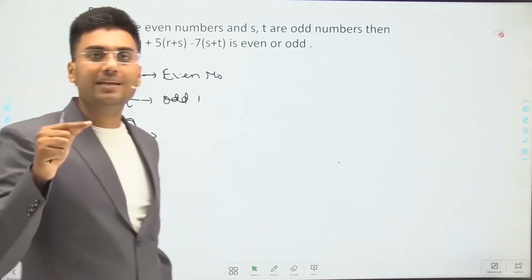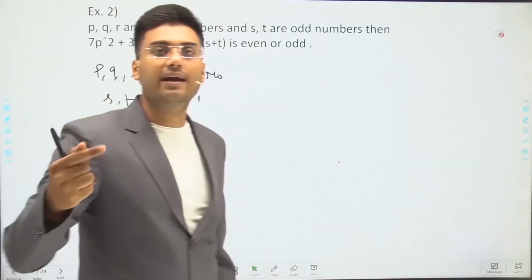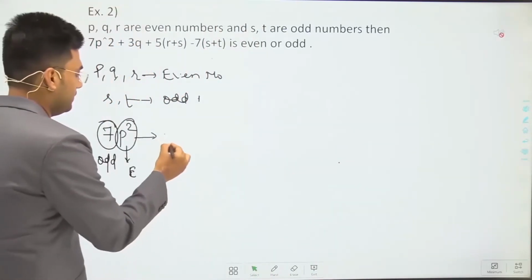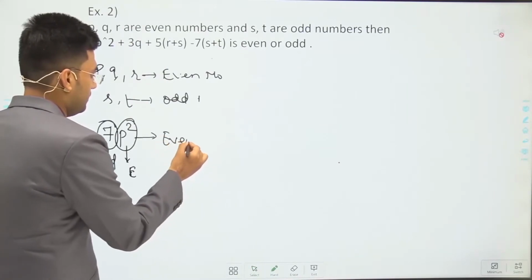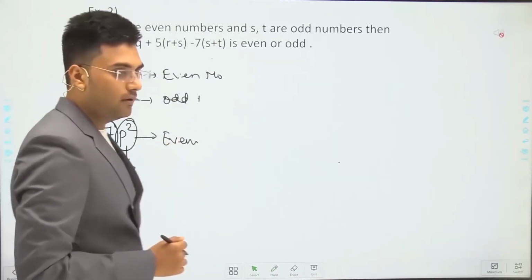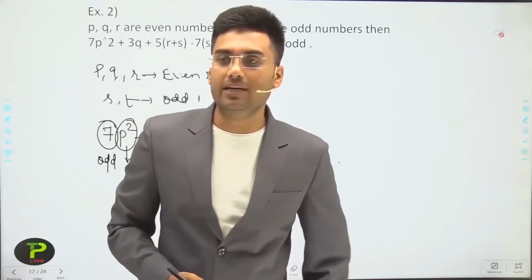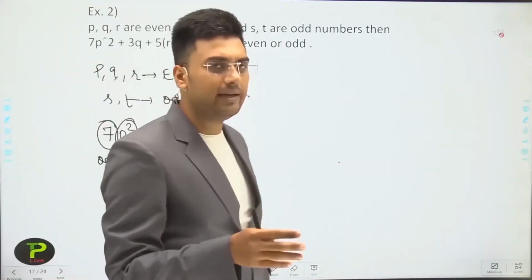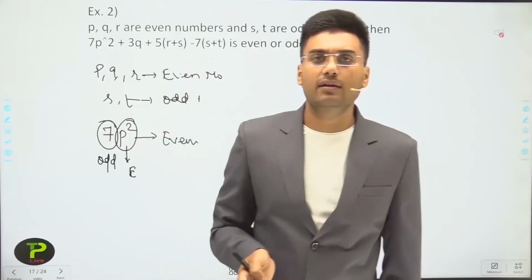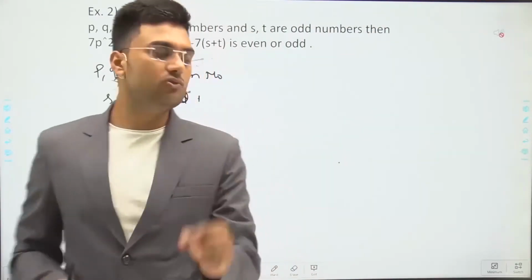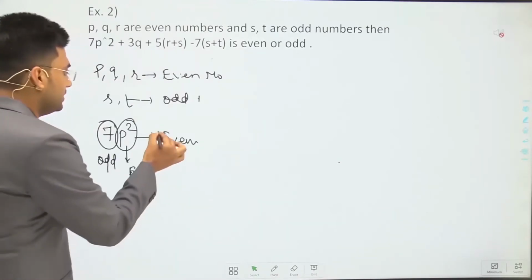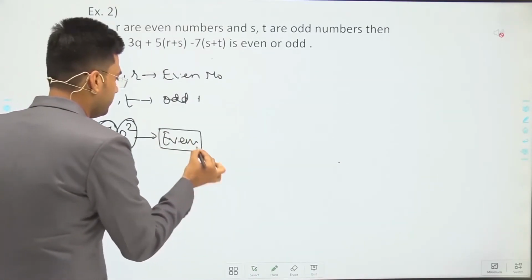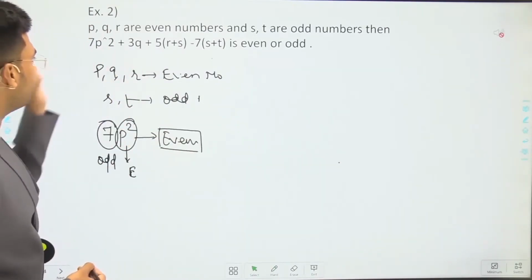If odd is multiplied by even, then we again get an even number. For example, if we multiply 3 by 2, we get 6, which is an even number. So if we multiply even by odd, we get an even number. So 7p square is even. Now the next thing is 3q.